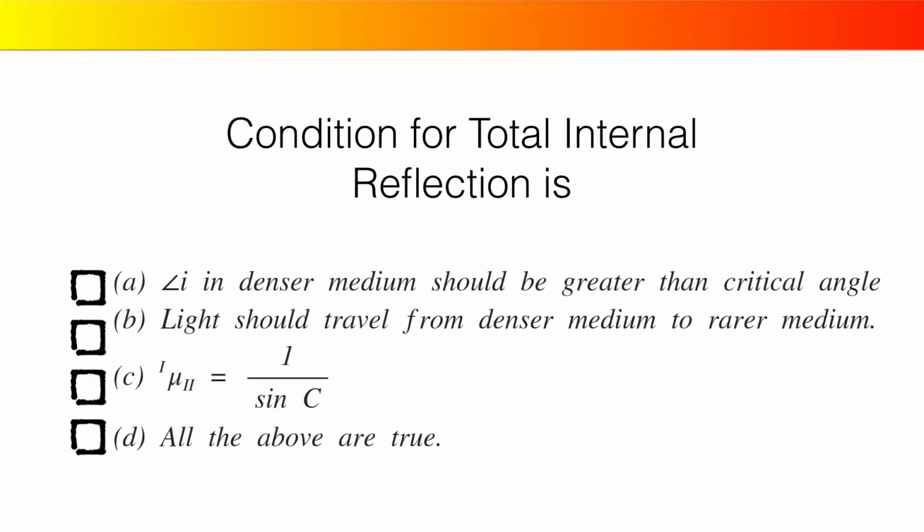Condition for total internal reflection is angle i in denser medium should be greater than the critical angle. Light should travel from denser medium to rarer medium. 1 mu 2 is equal to 1 by sin c. All the above are true.